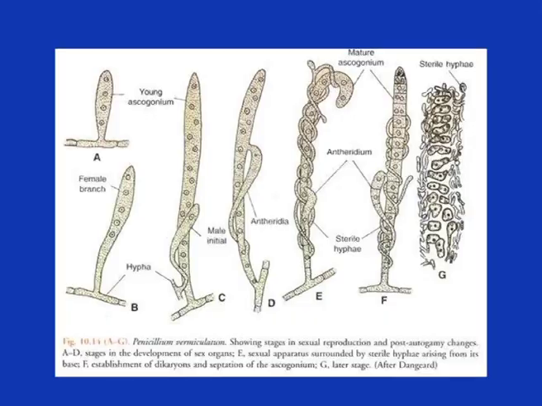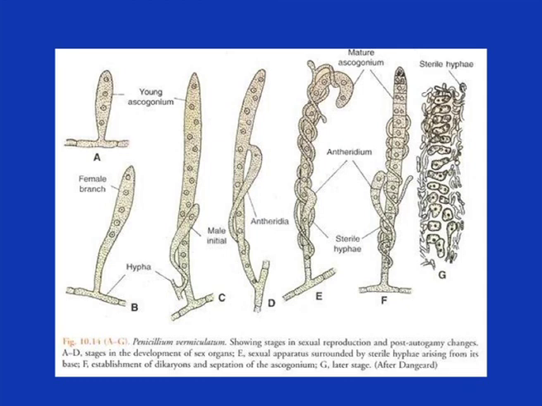The antheridium and ascogonium are both present on the same mycelium in different regions. The ascogonium is present on the tip of the mycelium, and the antheridium is present below the ascogonium.